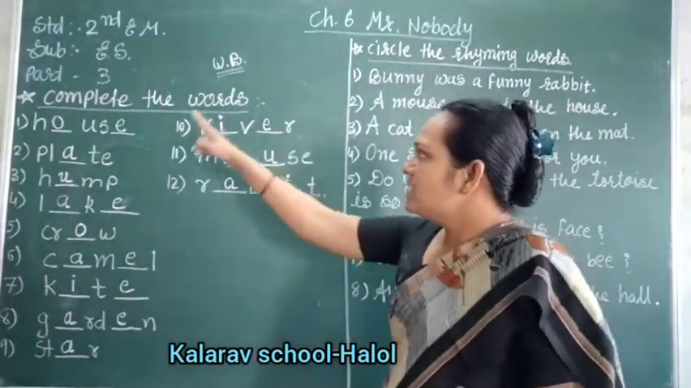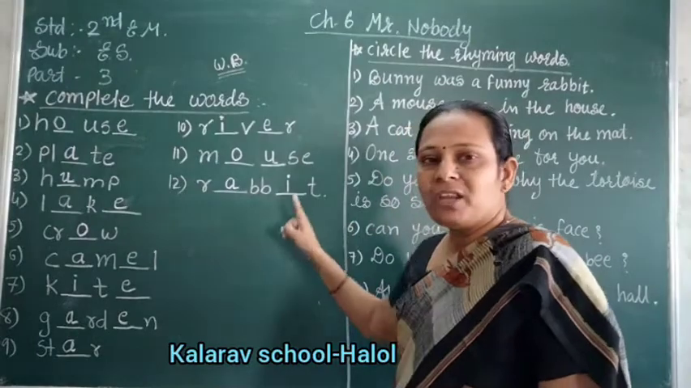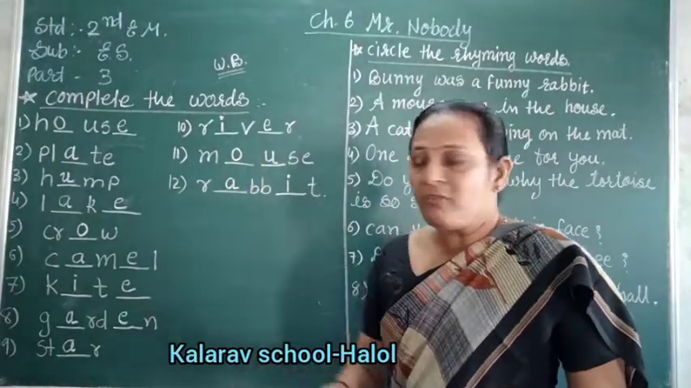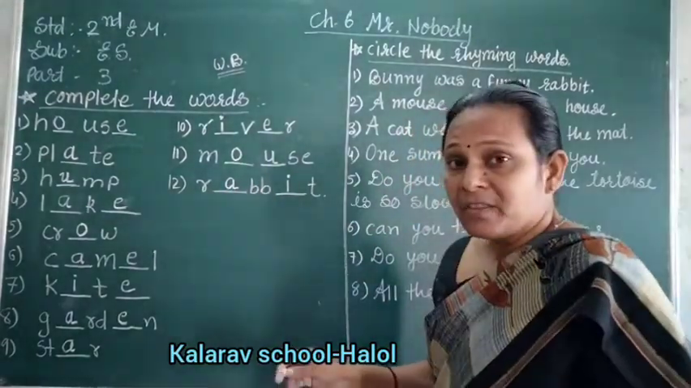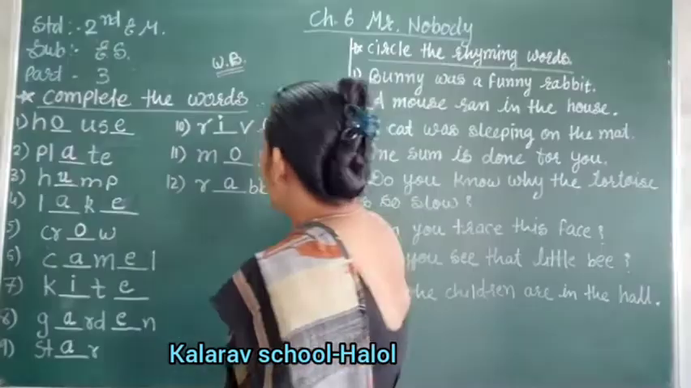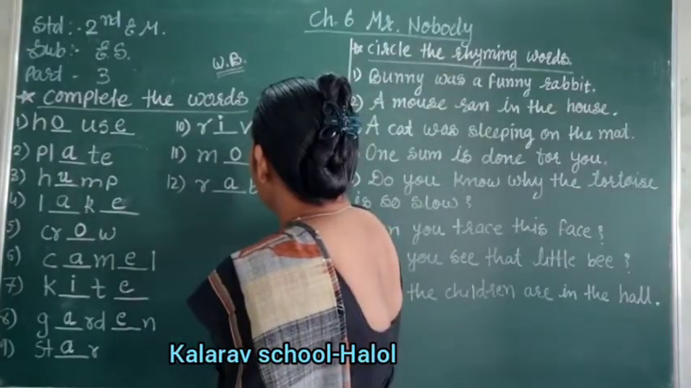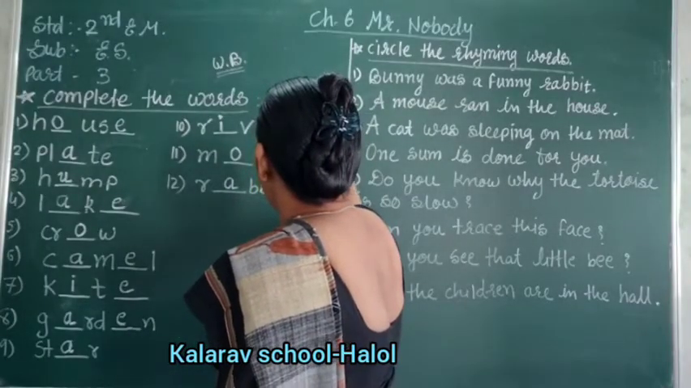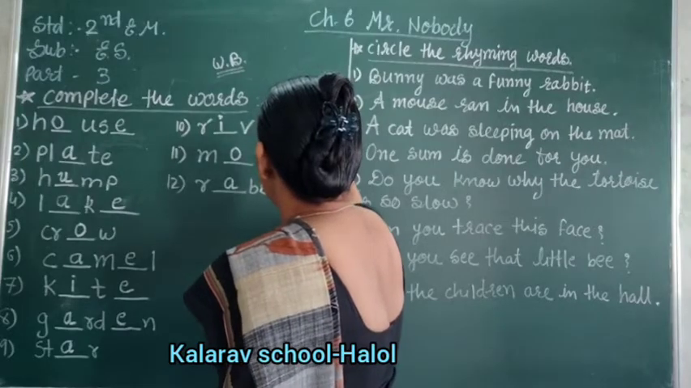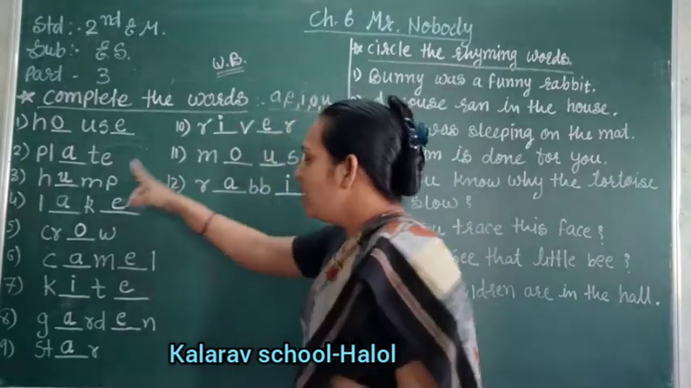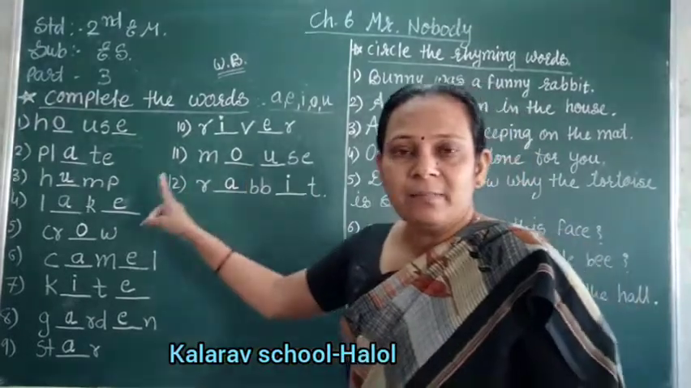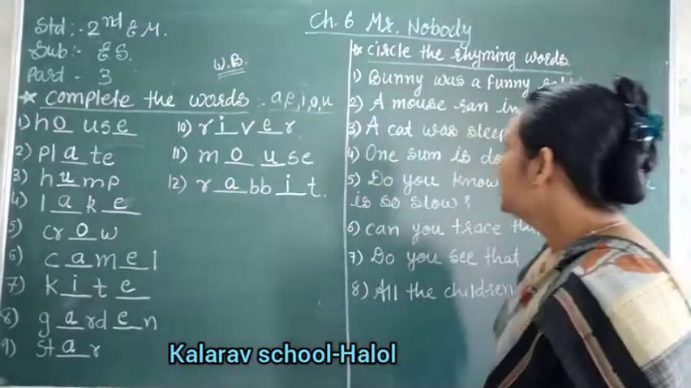Okay. Now this is the complete word and we have to fill it with the help of the vowels. How many vowels are there? Five, right? Which ones are there? A, E, I, O, U. And with the help of the vowels, we have to fill in the blanks, the missing letters, right?